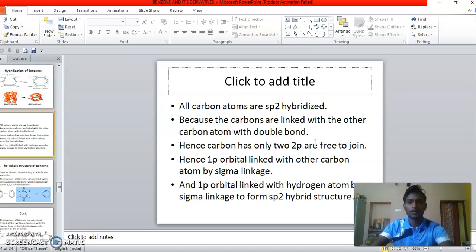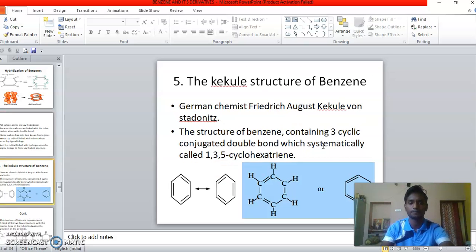All carbon atoms are sp2 hybridized because the carbons are linked with the other carbon atoms with a double bond. Hence carbon has only 2p orbitals free to join. Hence 1 orbital is linked with the other carbon atom by sigma linkage and 1 orbital is linked with the hydrogen atom by sigma linkage to form the sp2 hybrid structure. Okay, this is the description of the sp2 hybridization of benzene.